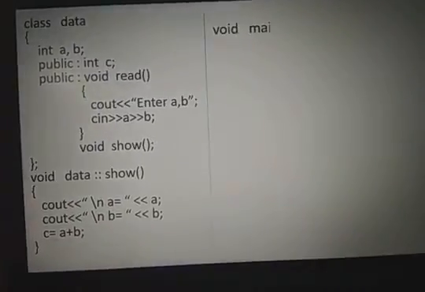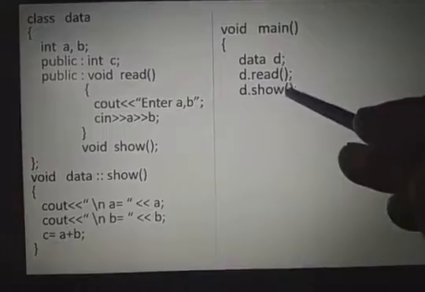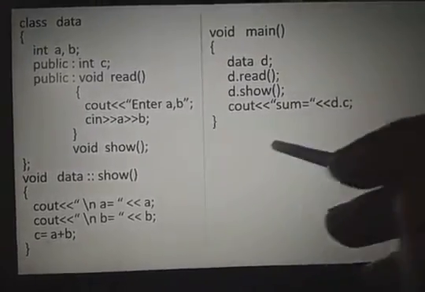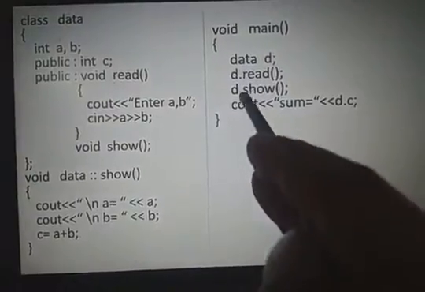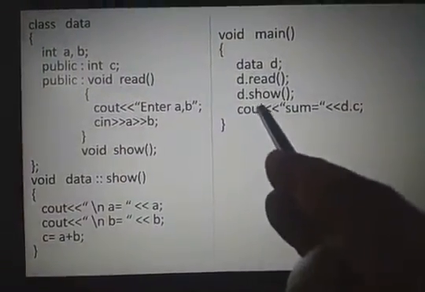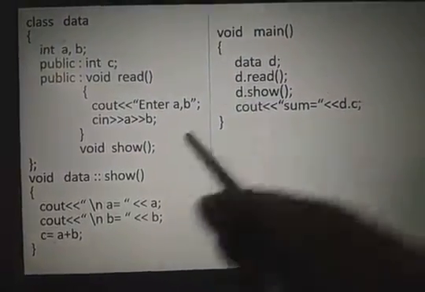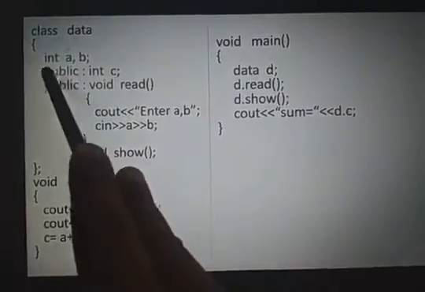So, the main program. Now in main I am declaring object d. d dot read, d dot show, cout. d dot read is a public function, so we can access it. Show is also a public function, can access. d dot c is also a public variable, can access. But a comma b are not declared public, meaning private.